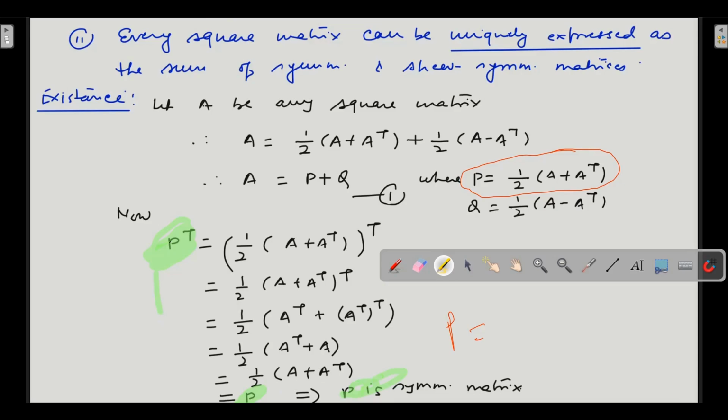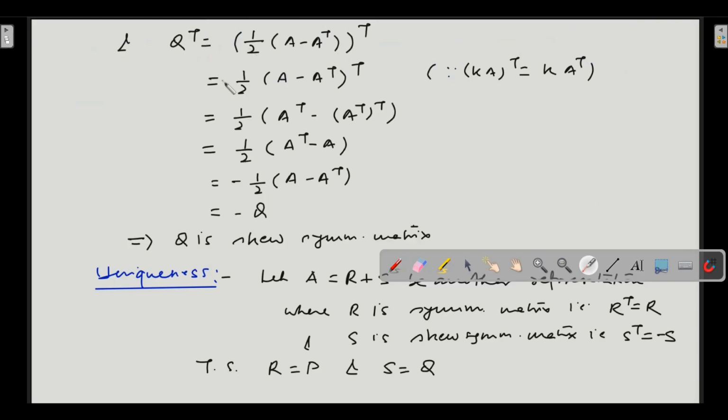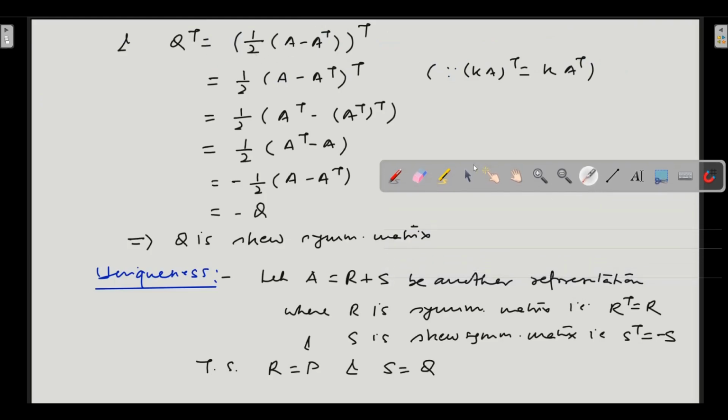So this means that P is a symmetric matrix. What does it imply? It implies that P is a symmetric matrix. Now we need to prove that Q is skew symmetric. So let us take its transpose and prove that it is skew symmetric.